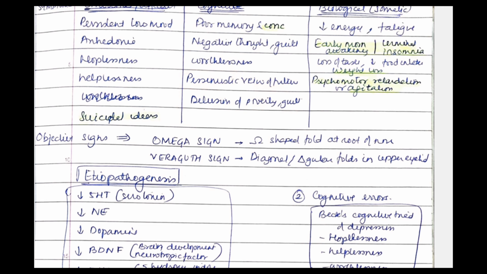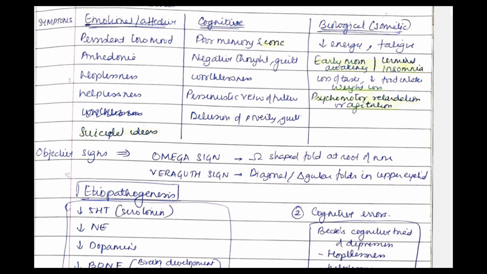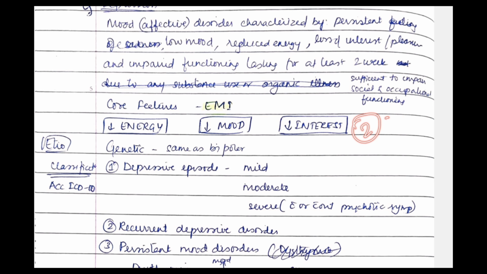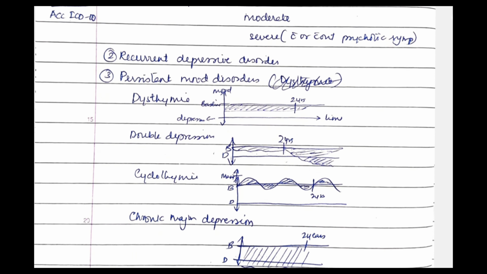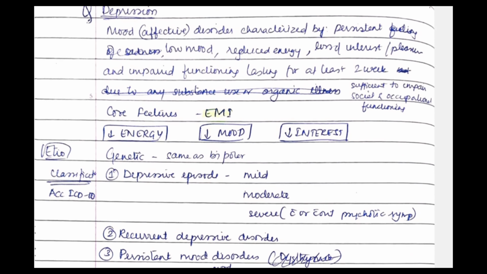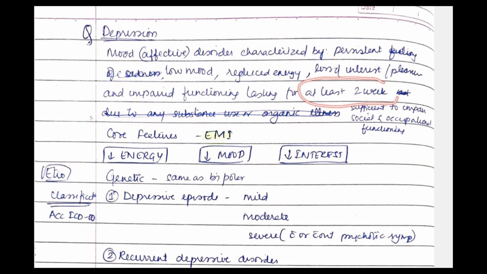Coming to biological symptoms, that is also very important, also known as somatic symptoms. There is reduced energy, that I have told you, more of fatigue. Then early morning awakening, very important, early morning awakening and terminal insomnia, loss of taste, weight loss, and psychomotor retardation or agitation. So these are very important clinical features in depression. And if two core symptoms are present and along with that almost 3 to 4 of these symptoms are present, we'll diagnose it as depression, but the symptoms should last for at least 2 weeks.